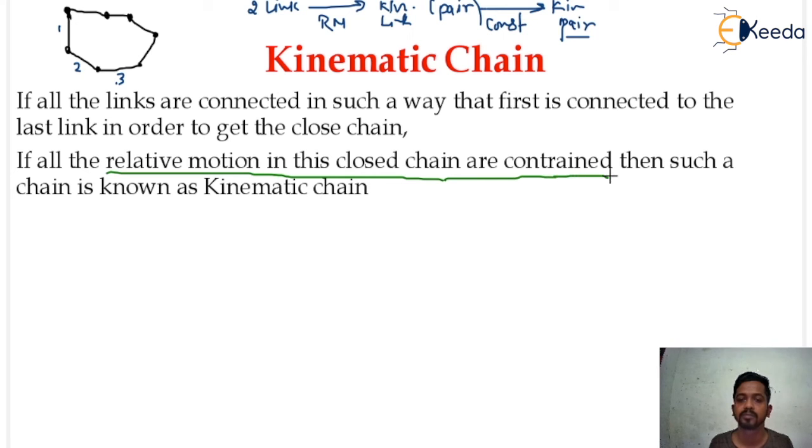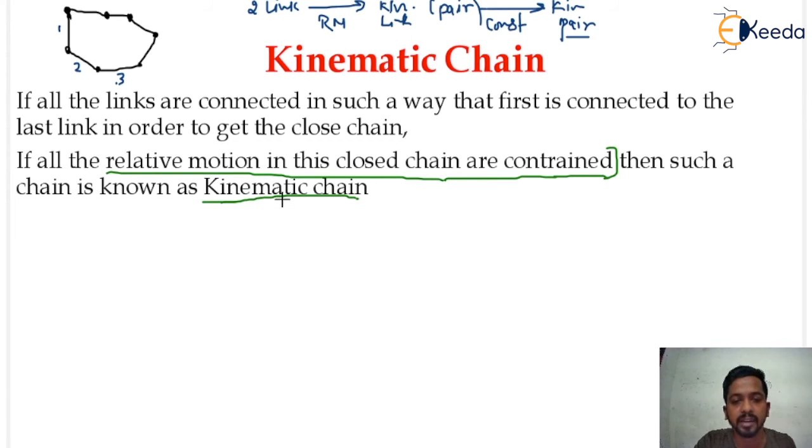How many constrained motions are there? I already told you three types of constrained motions are there. That is completely constrained, successfully constrained, and third is incompletely constrained. I already told you the examples of all the three types of constrained motions. So this basically means the constraint. Then such a chain is known as a kinematic chain. Finally, you will get the kinematic chain.